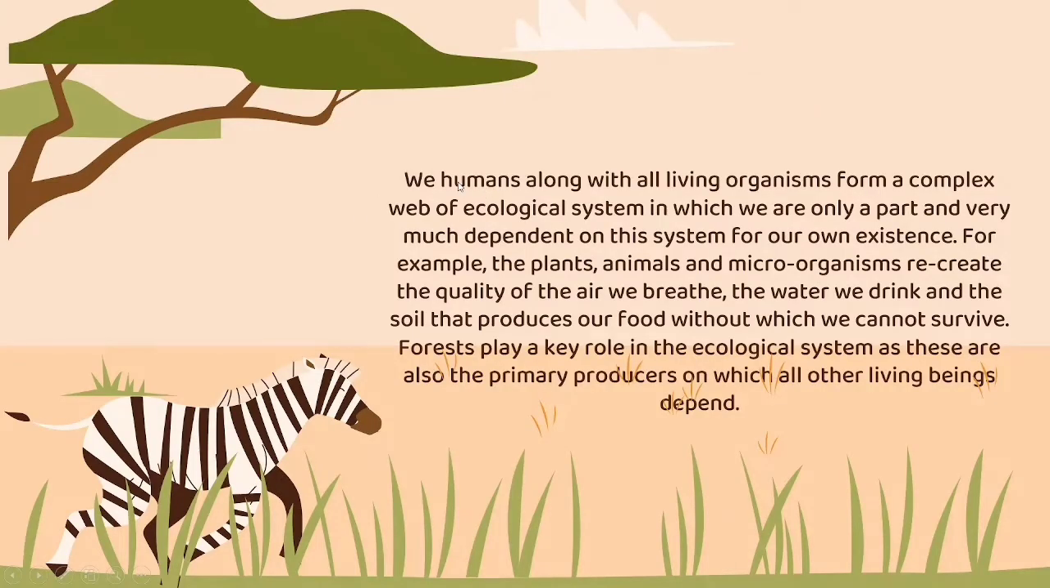So, when we look at the introduction, we as human beings are living in an ecosystem, which means we are dependent upon each other. For example, the plants, animals, and the microorganisms, the quality of air that we get, the water we drink, everything around us is vitally important for the purpose of survival.